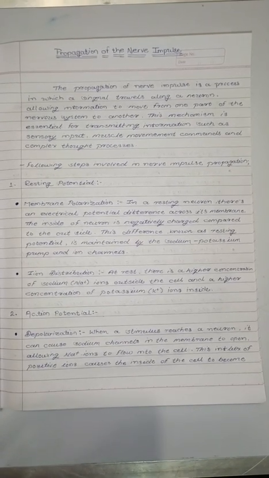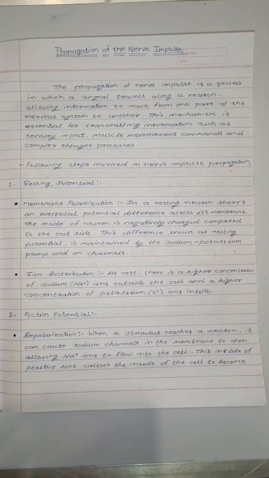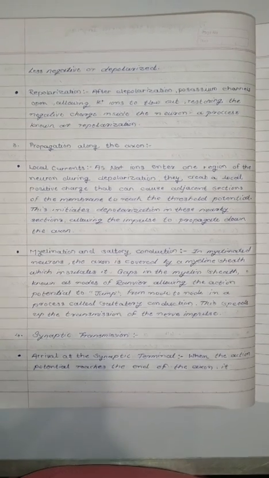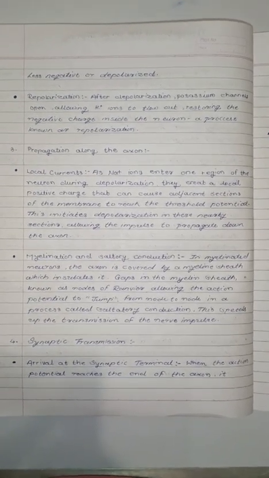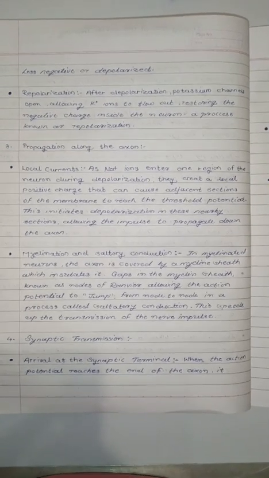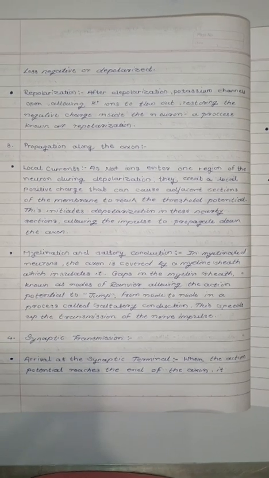Second is action potential, which contains depolarization. When a stimulus reaches a neuron, it can cause sodium channels in the membrane to open, allowing Na+ ions to flow into the cell. This influx of sodium ions causes the inside of the cell to become less negative, or depolarized. Then repolarization. After depolarization, potassium channels open, allowing K+ ions to flow out, restoring the negative charge inside the neuron, a process known as repolarization.